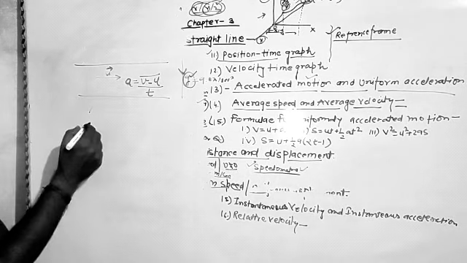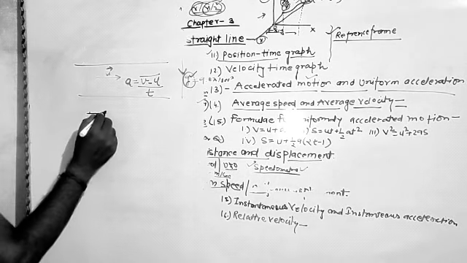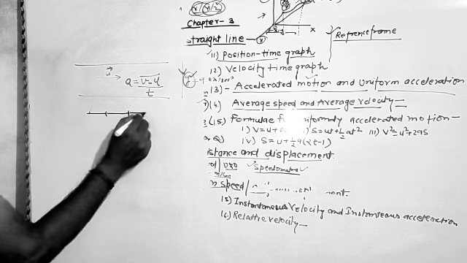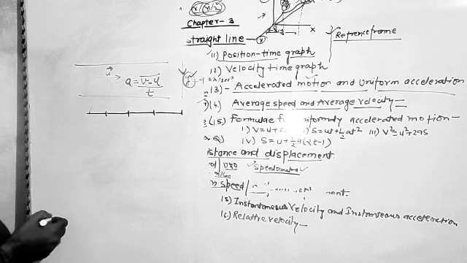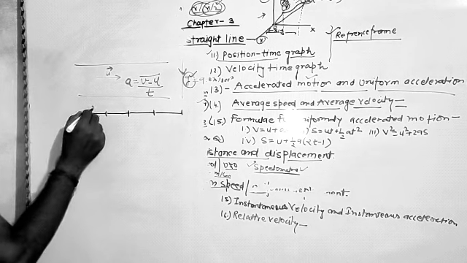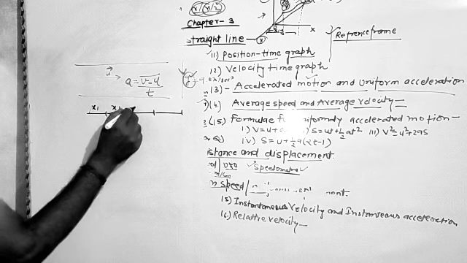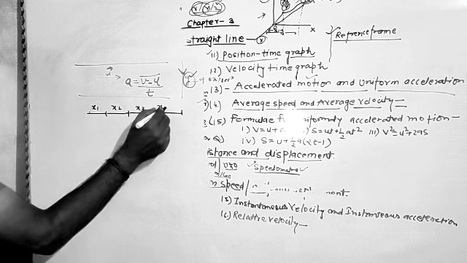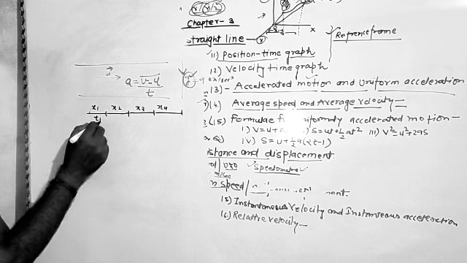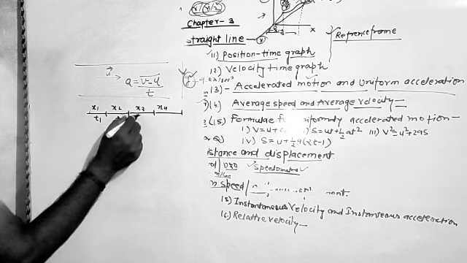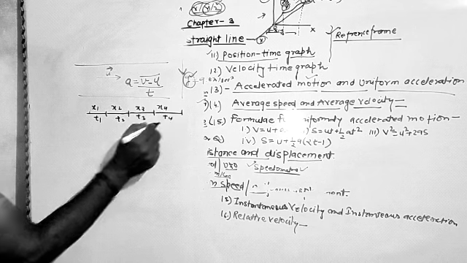So what is the average speed? Suppose the particle travels different distances in different time intervals, and the traveling distances are represented by x1, x2, x3 and x4, and the corresponding times for traveling these distances are t1, t2, t3, t4.